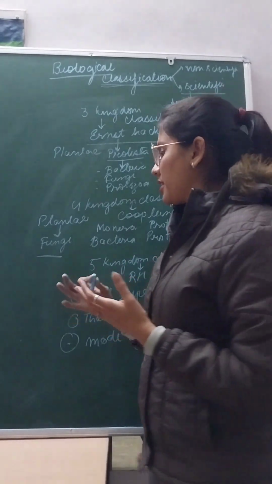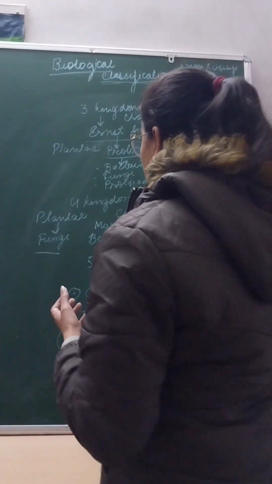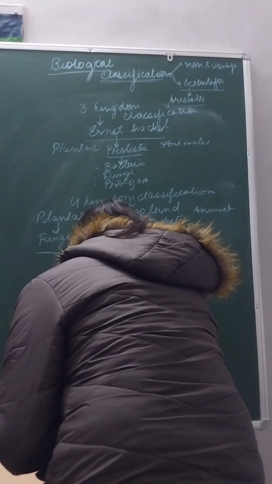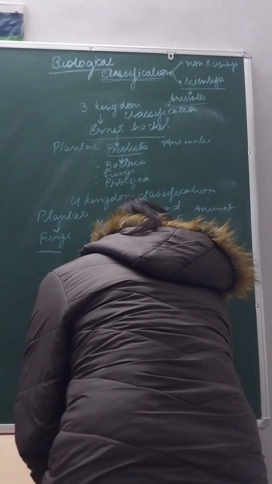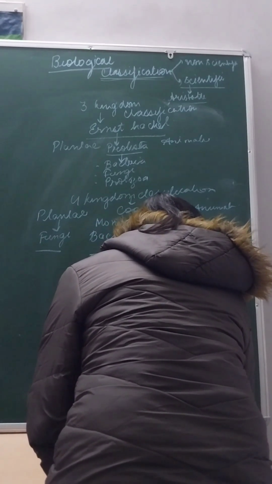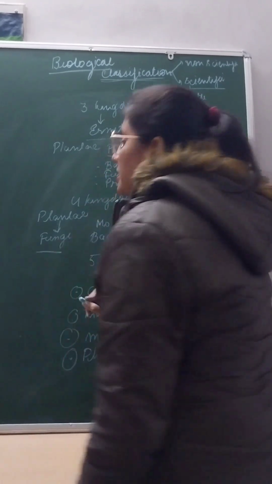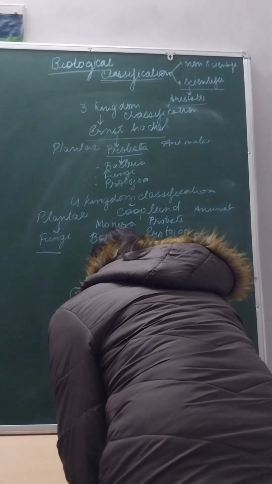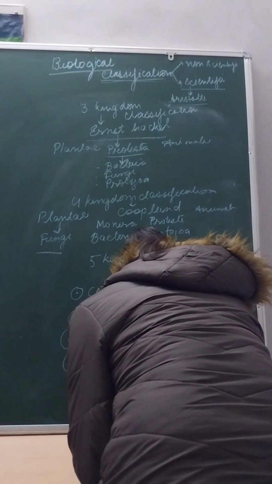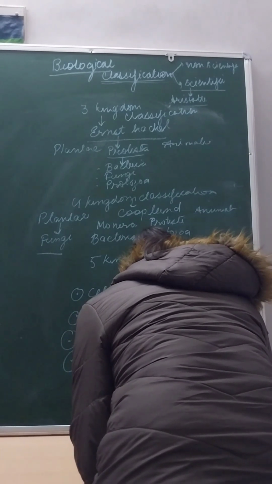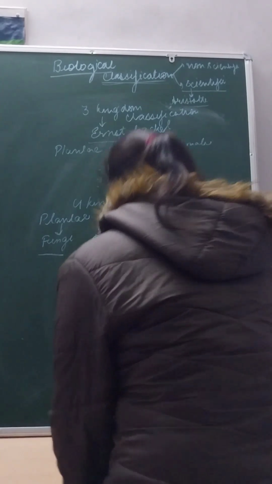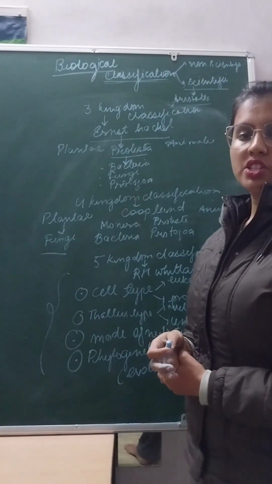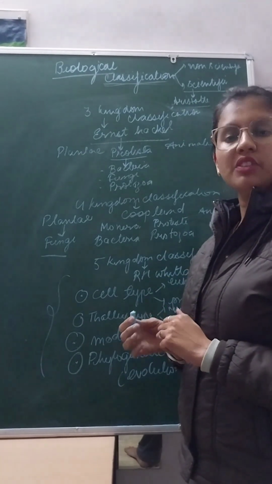Parasitic, saprophytic, they are all considered mode of nutrition. Other than that, the most important, that is phylogenetic relationship, was also considered. Phylogenetic relationship means evolutionary relationship. So we have seen these are all the bases of classification in the case of 5 kingdom classification.